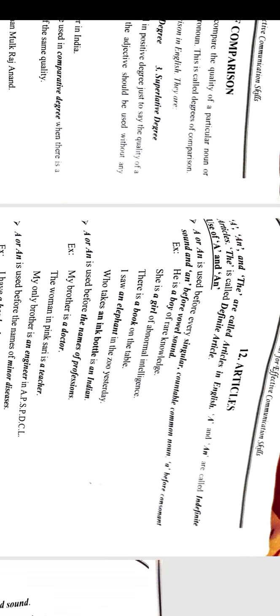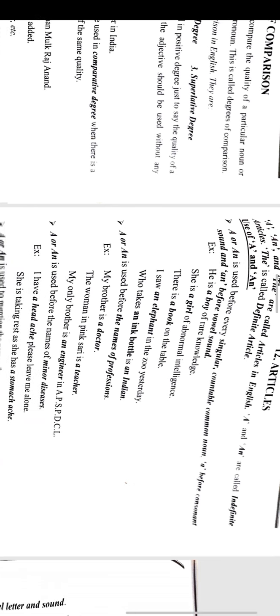So where we get a vowel sound we will keep an, and where we get a consonant sound we will keep a. Vowels means five: A, E, I, O, U. Before those words we will keep an. When there is a consonant sound we will keep a. Next, some more examples where we use a or an.